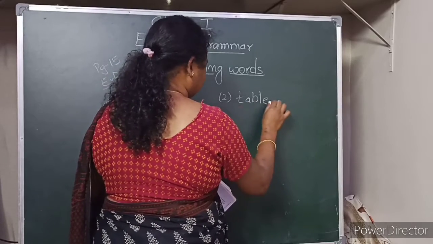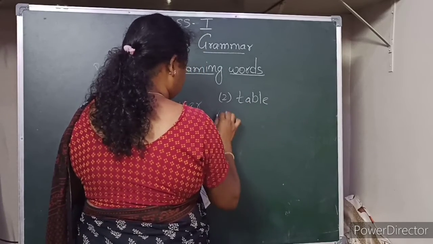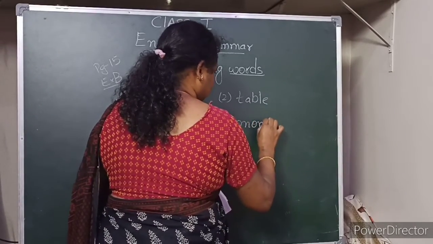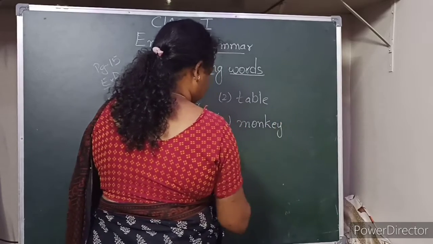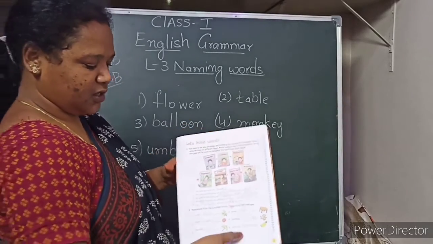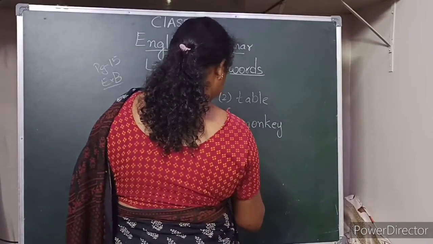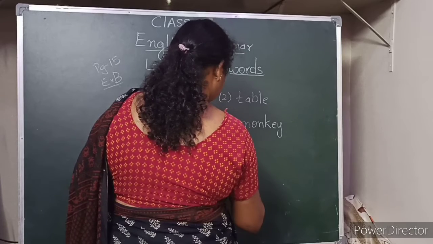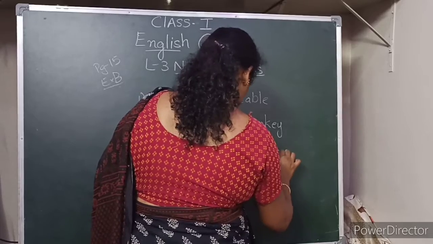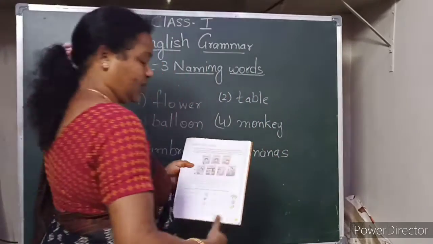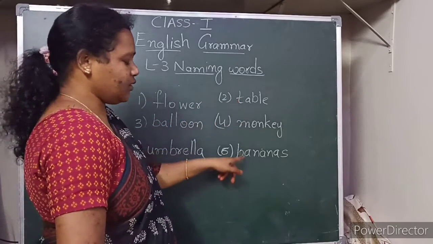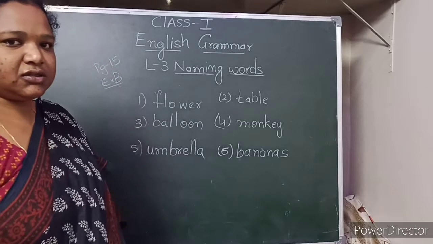Table. Monkey. And the last picture is of a banana. Okay, so flower, balloon, umbrella, table, monkey, banana. Got it, children? Copy it.